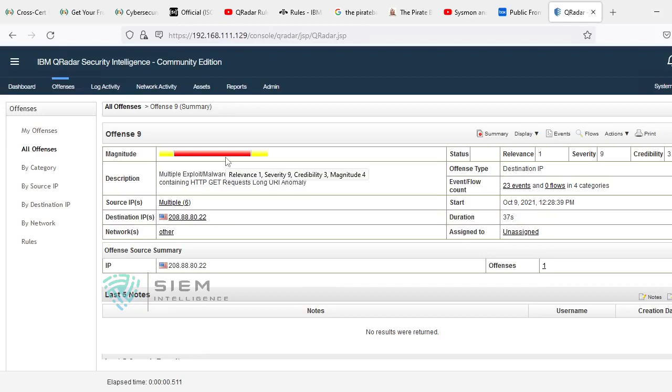See, the relevance: if the attack is coming to port 125, for example, but it is attacking my web server, is there any usage? No usage. Relevance is how relevant your destination is. If an SMTP attack is coming, is your destination an SMTP server or a web server?